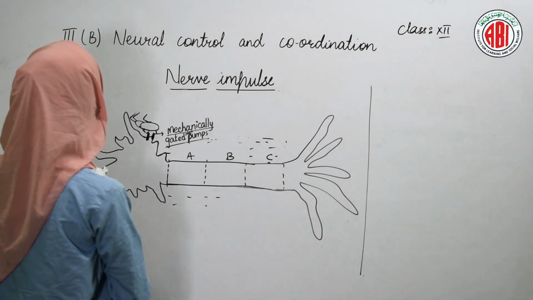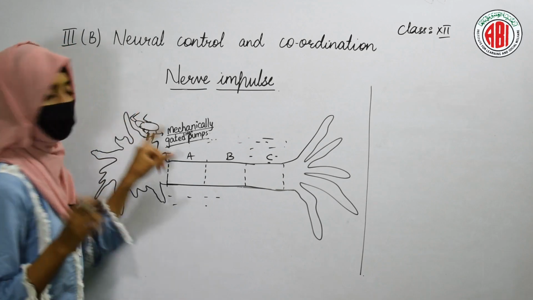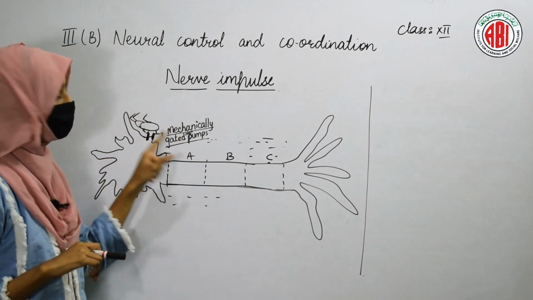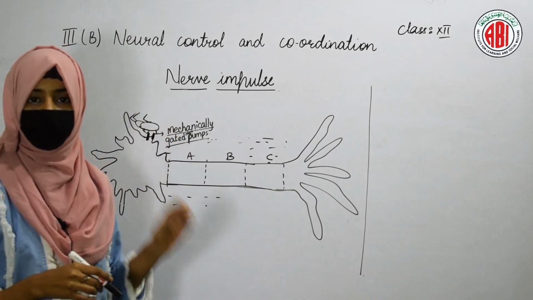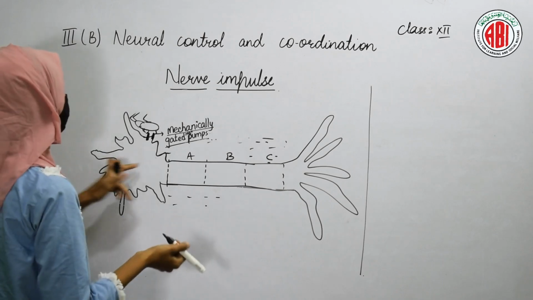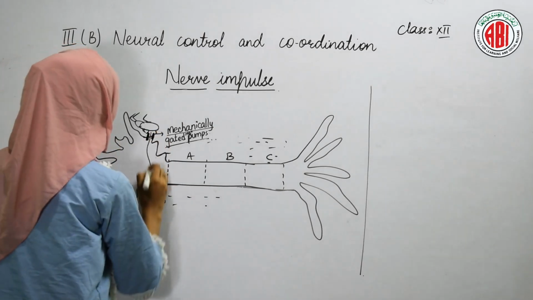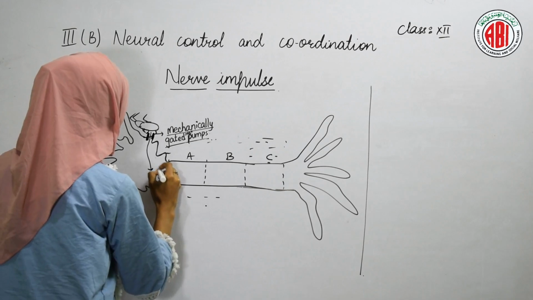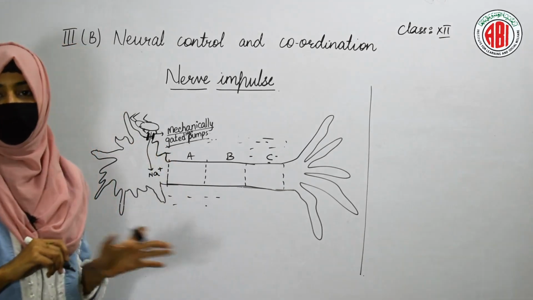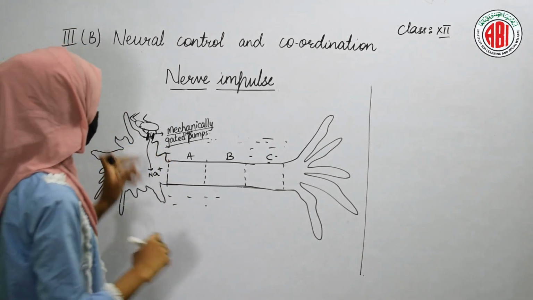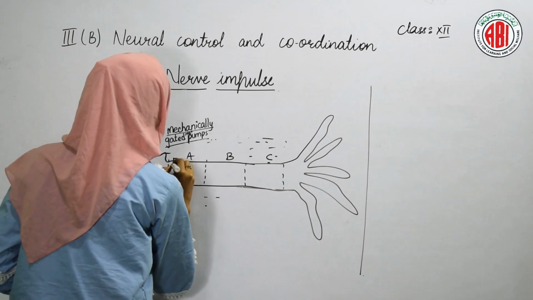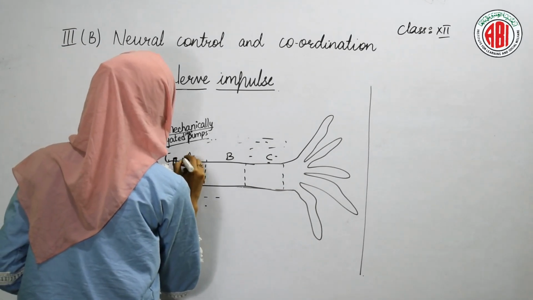As soon as the channels open, the sodium ions will enter into the cell. The entry of the sodium ions stimulates the channels present in the axon.